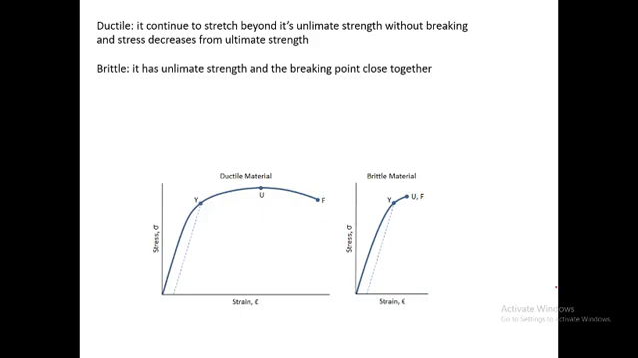Now, according to the values of the elastic limit, there are two types of material: one is ductile and the other is brittle. Ductile means a soft material. It continues to stretch beyond its elastic limit. If you apply force, it will continuously stretch beyond the elastic limit without breaking.